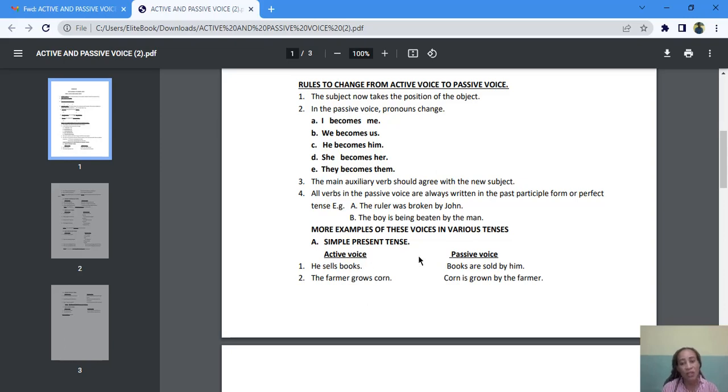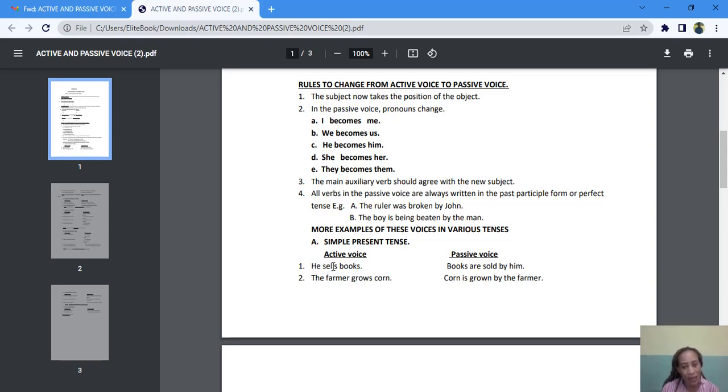If we are changing it to the passive voice, now look at it here: he is the subject, sells is the verb, and books is the object. I told you that when you're changing from the active to the passive voice, the object will take the place of the subject. So instead of my sentence beginning with the subject, which is he, it is going to begin with the object, which is books. And now, remember, the subject was just one subject here.